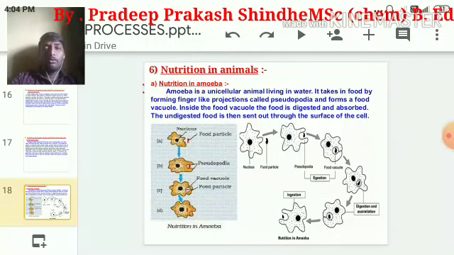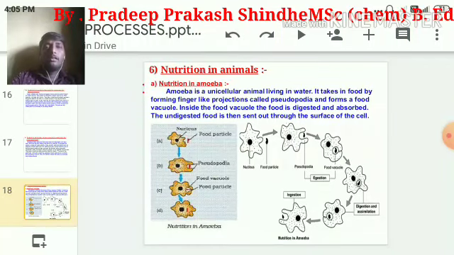In holozoic nutrition, amoeba feeds on the food directly, and after engulfing the food, it undergoes the process of digestion. After digestion, the final steps are absorption of the nutrients and ejection of the waste from the body, like human beings.